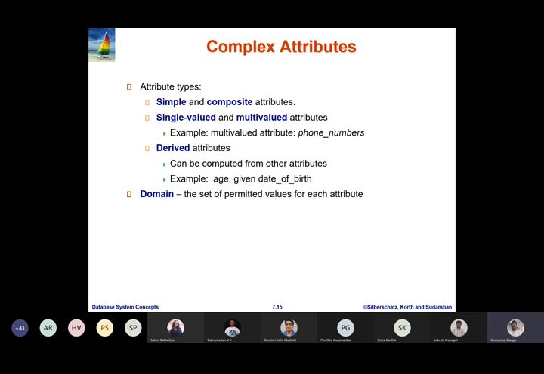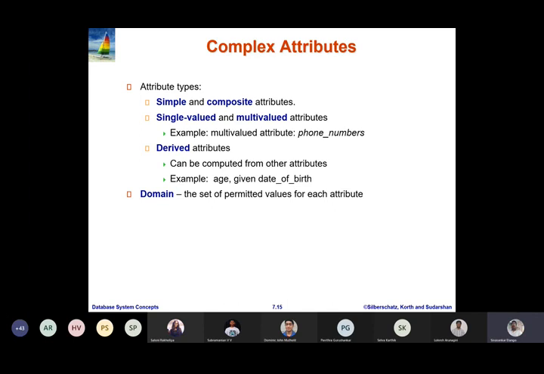So for example, name of a person is a composite attribute, which can be further subdivided into first name, middle name, last name. Whereas roll number of a student or an author ID of a person is going to be a simple attribute. If an attribute cannot be further divided, it is indivisible and known as a simple attribute, whereas composite attribute means it can be divisible.